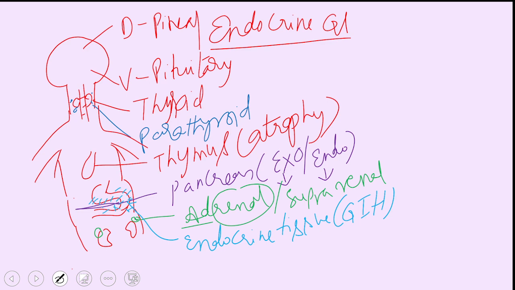They are released only in very minute quantity, picograms, 10 to the power of minus 12. That means not even a drop. A drop cut into so many thousands results in this quantity. But it produces a cascade of events.